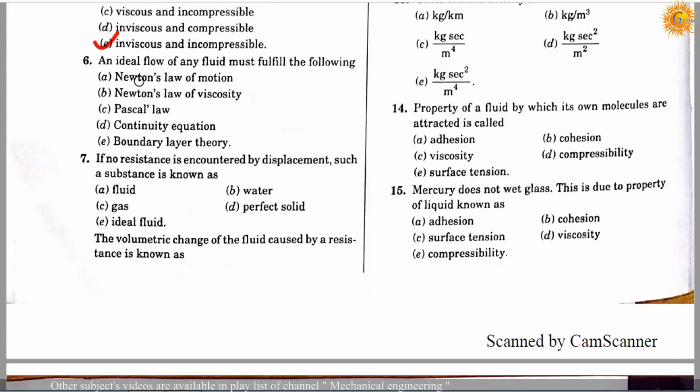Question number 6. An ideal flow of any fluid must fulfill the following: option A, Newton's law of motion; option B, Newton's law of viscosity; option C, Pascal's law; option D, continuity equation; option E, boundary layer theory. So the correct answer is D. An ideal flow of any fluid must fulfill the continuity equation.